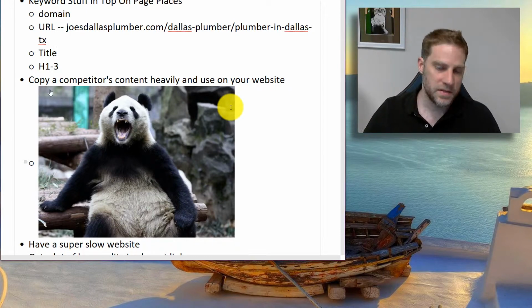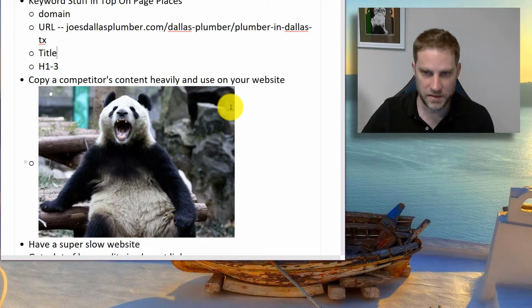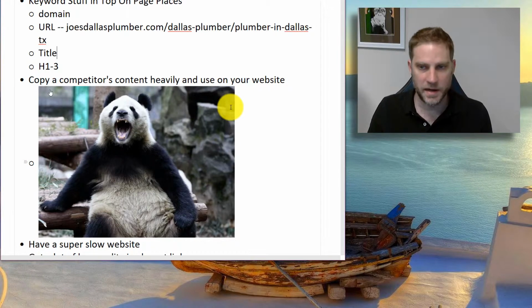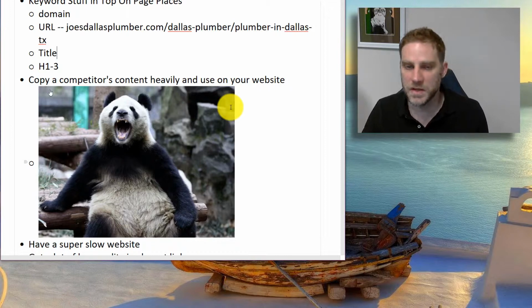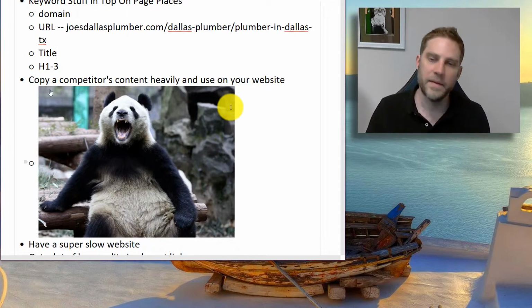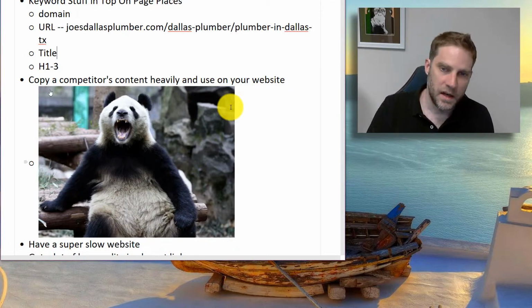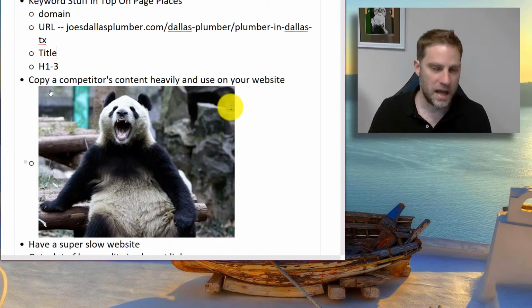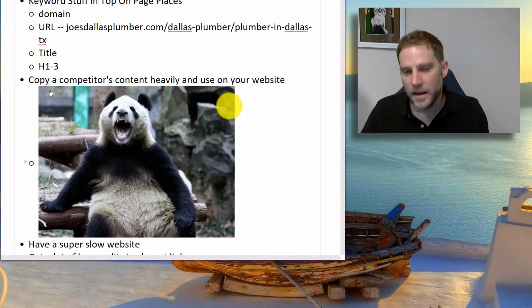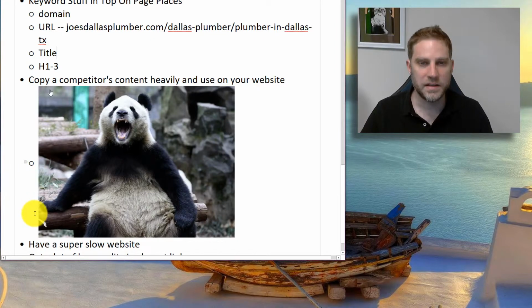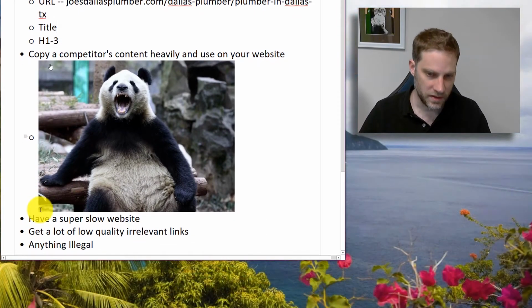And what you'll see, especially with any sort of Panda penalty, is that you'll see your rankings slowly drop over time. And after about 2, 3, 4 months of having a super slow site, a lot of your rankings will have gone away. The good news is that when you fix it, you'll see kind of the reverse happening, and you'll slowly increase. And so, having a super slow website, you'll be filtered.